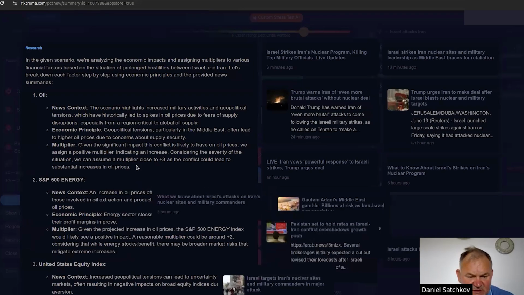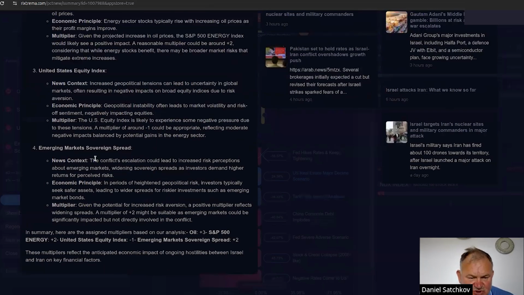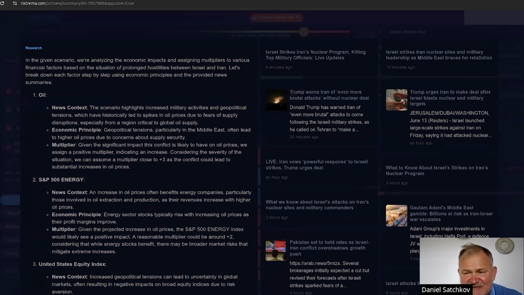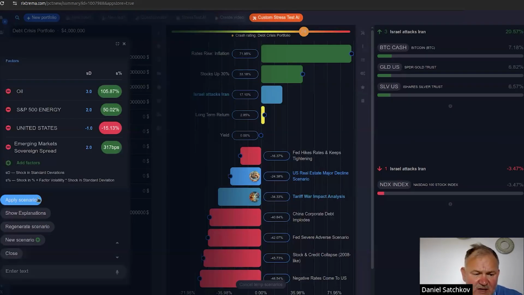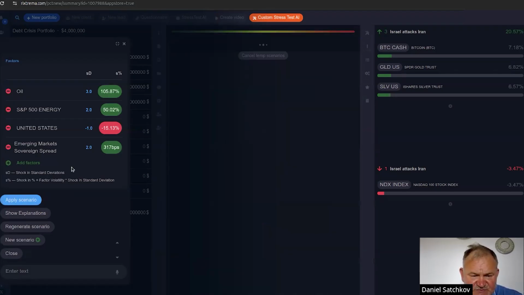Again, we can look at the explanations here and look at the emerging market sovereign spread. Basically, it says that escalation could lead to increase in risk perception, widening sovereign spreads. Okay, so you can use those explanations when you communicate with clients, or write a blog. I'm going to go ahead and apply this scenario to this portfolio.